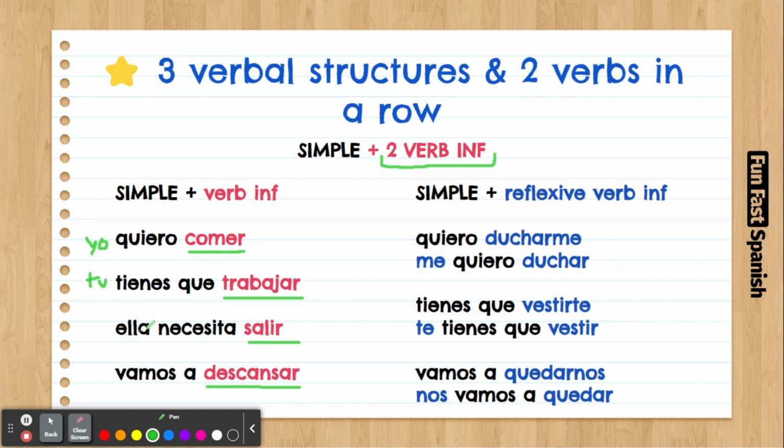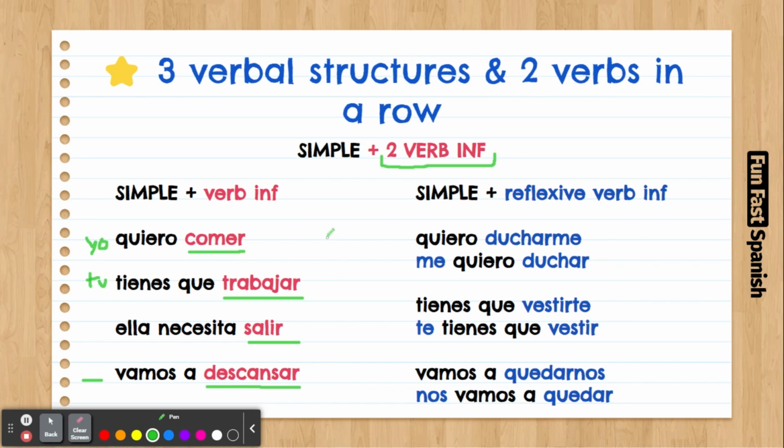So if you just put the verb, it's still inconclusive. You don't know if it's a she or a he. Vamos a descansar is nosotros. Nosotros goes here, but there's no need to put it because by saying vamos a it's already understood that it's we. Okay. All the second verbs were in infinitive.